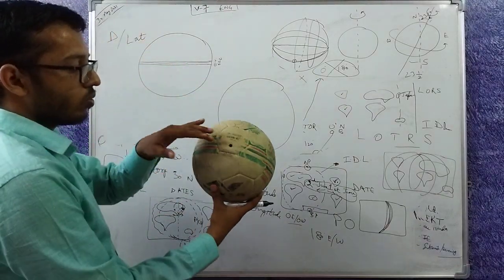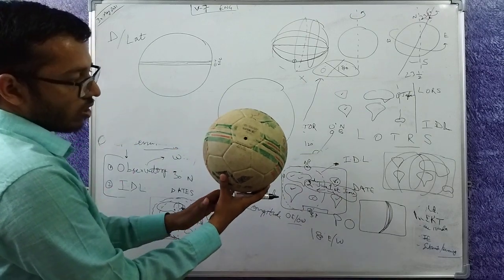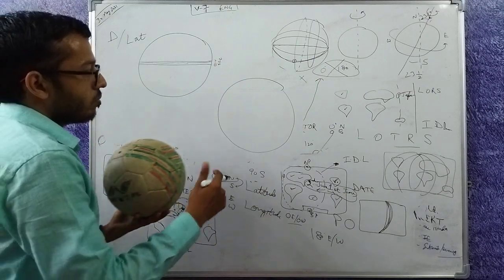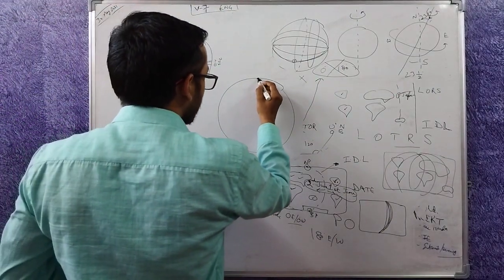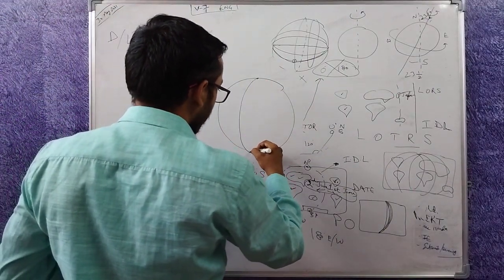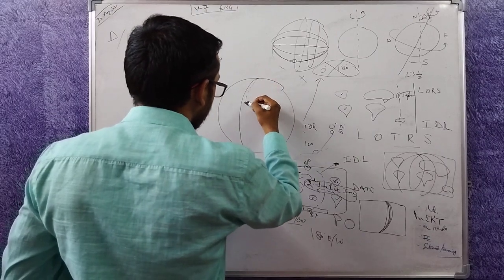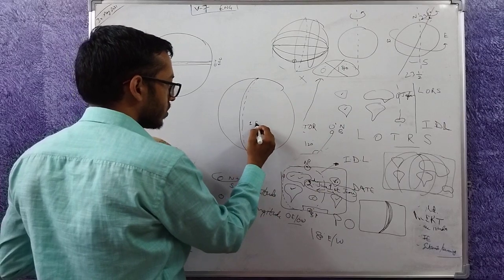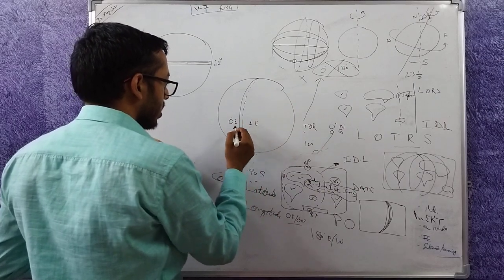In case of longitude, this is a longitude, prime meridian, this is 1 degree. So they all start from one point. So this is the prime meridian and this is 1 degree east. This is 0 degree east.